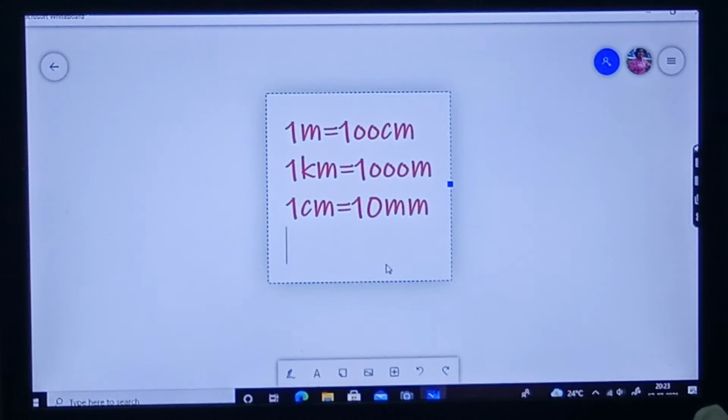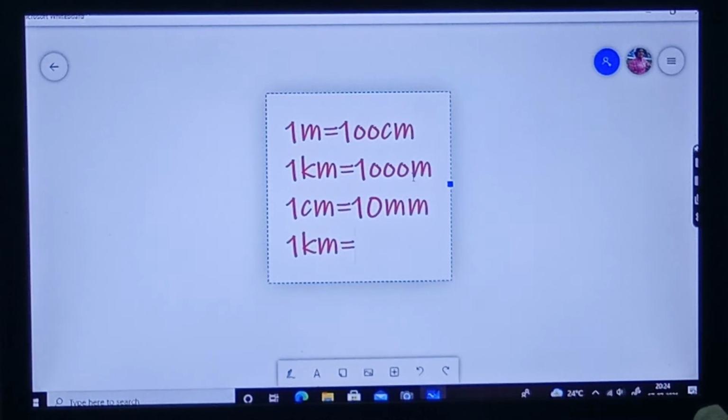Now we have seen centimeter, meter, millimeter and kilometer. We have written 1 meter is equal to 100 centimeters, showing the relationship of meter and centimeter. Now how are centimeter and kilometer related? 1 meter is equal to how many centimeters? 100 centimeters. 1 kilometer is equal to how many meters? 1000 meters. So 100 into 1000.